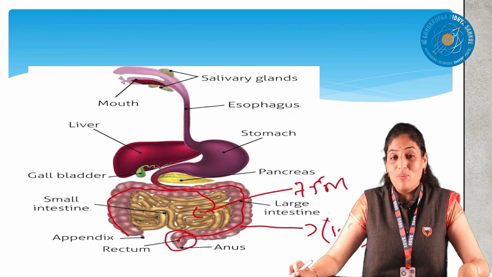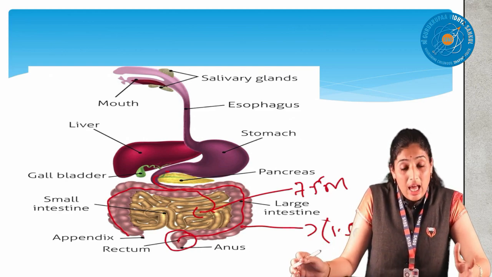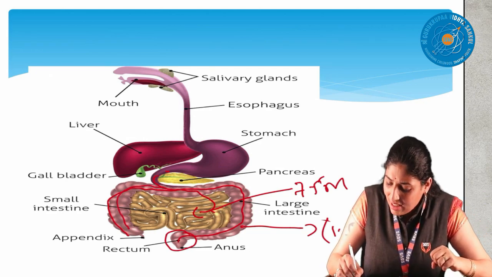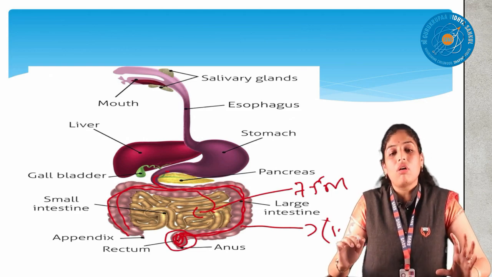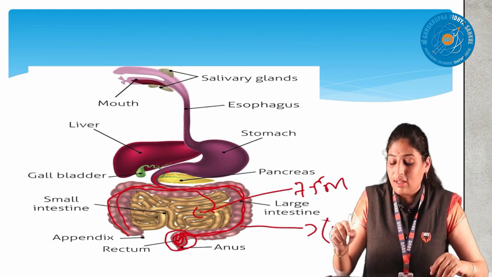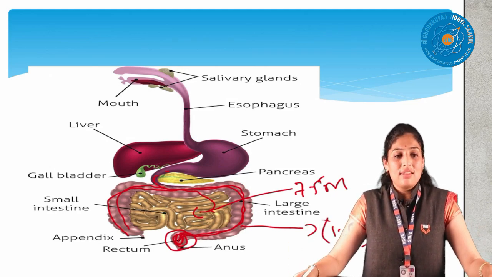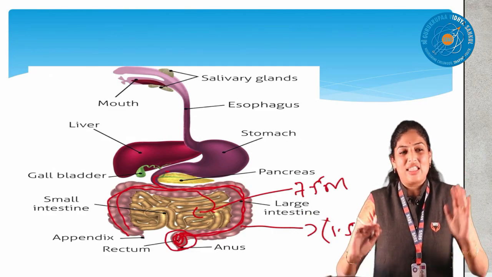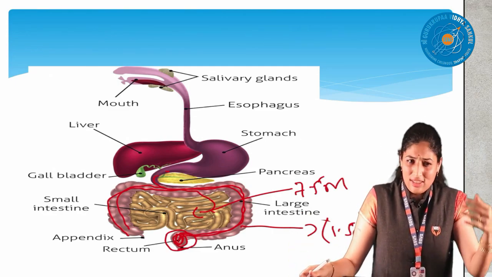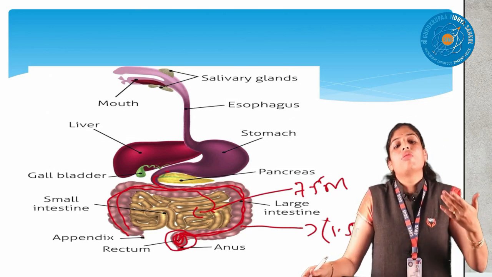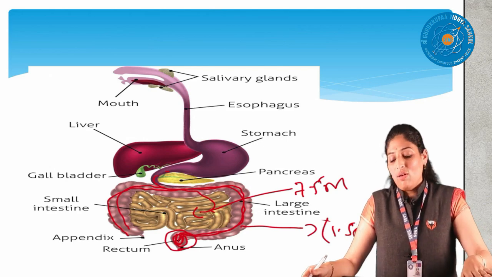What is the rectum? Finally, the large intestine absorbs excess water, salts, everything. After that, the waste comes and is stored here. The rectum stores all the undigested food. When the pressure increases, the anus will open and we remove the waste from the body. Then the next day we are fresh again to have food. Again we feel hungry. We do not say yesterday only I ate, today I will not eat. No, yesterday you ate and utilized the energy, done. Again you have to eat today, gain the energy, and remove the waste.